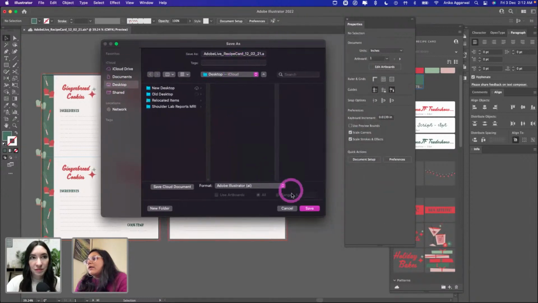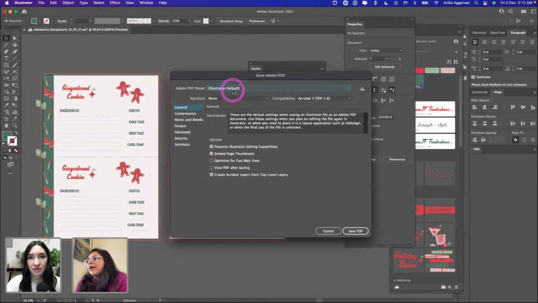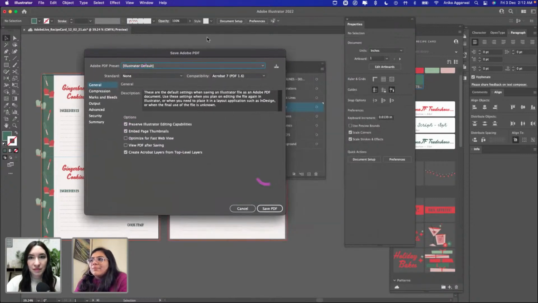I go here and save it as a PDF. We do that. I'm going to go ahead and click on save. And we have a bunch of things that pop up on our screen. I'm confused. What do I do now?